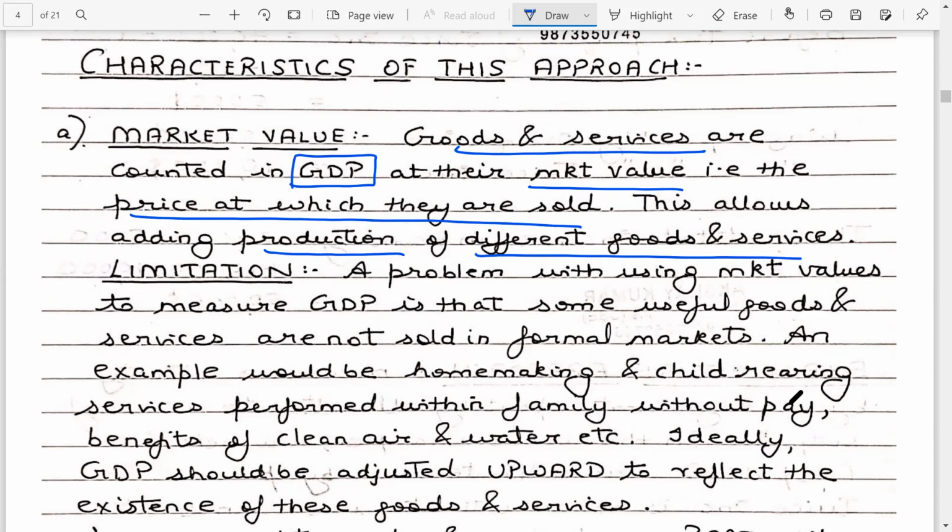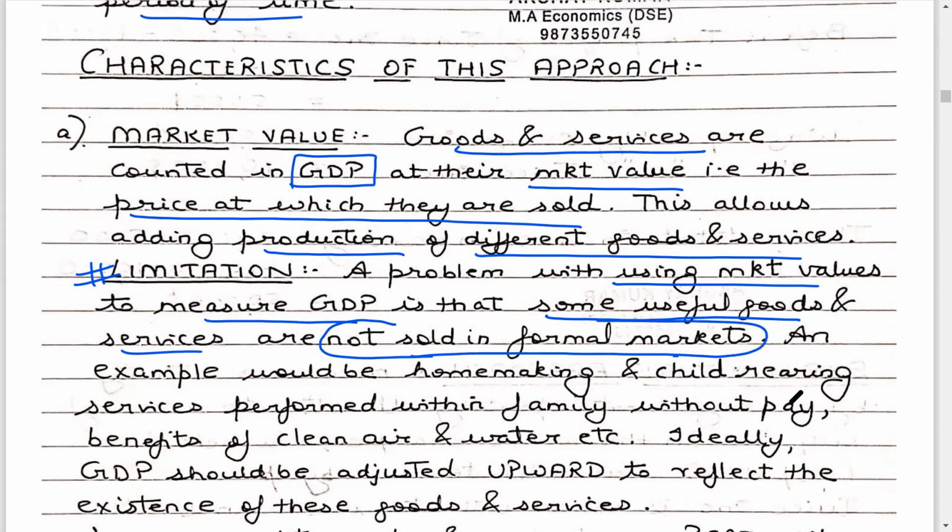Now, what is the limitation with market value? A problem with using market value to measure GDP is that some useful goods and services are not sold in the formal markets. Example, homemaking, child rearing services performed within the family.